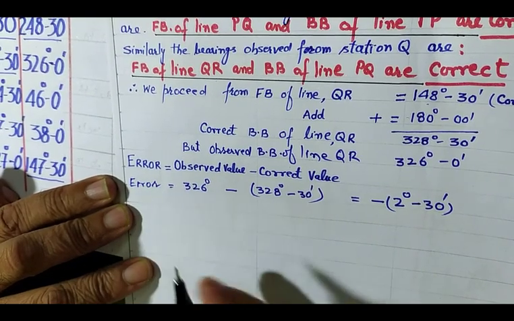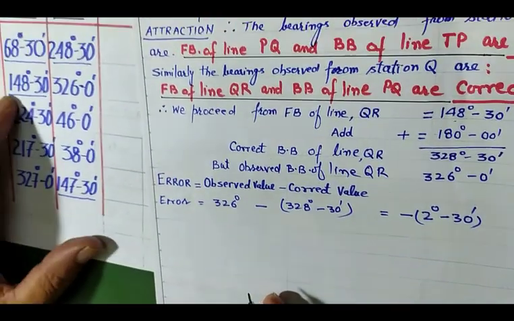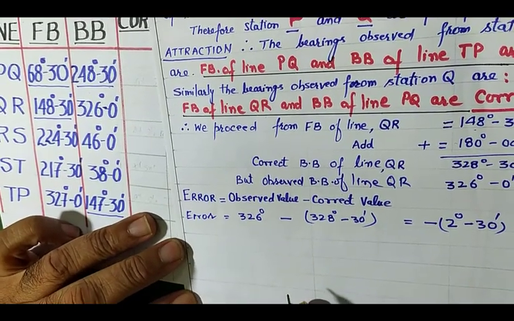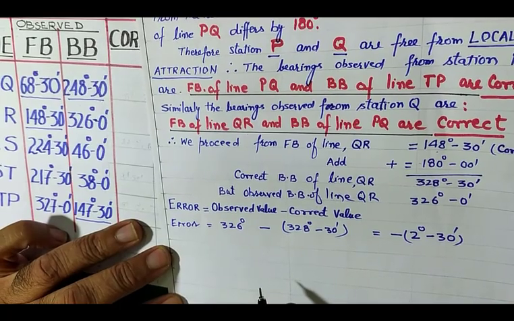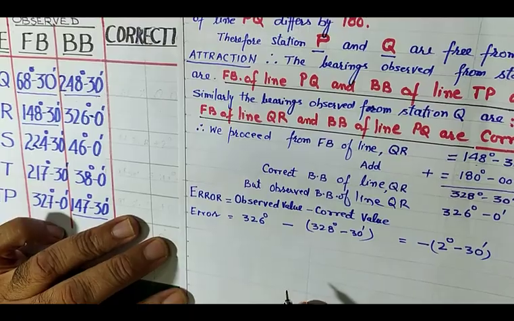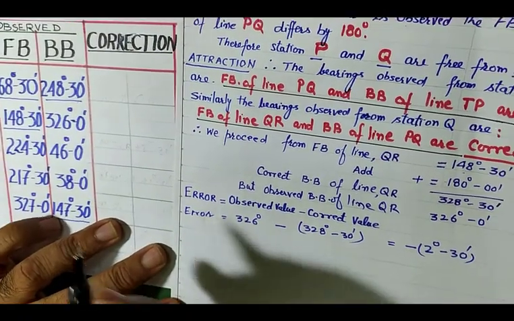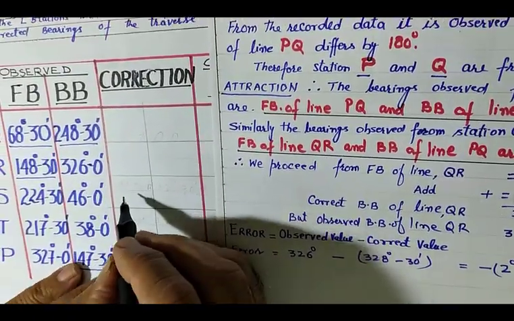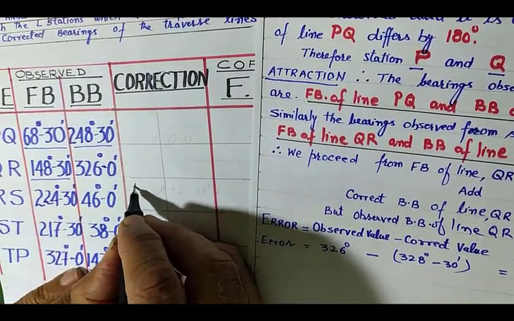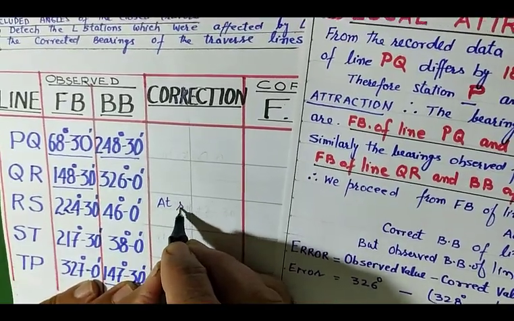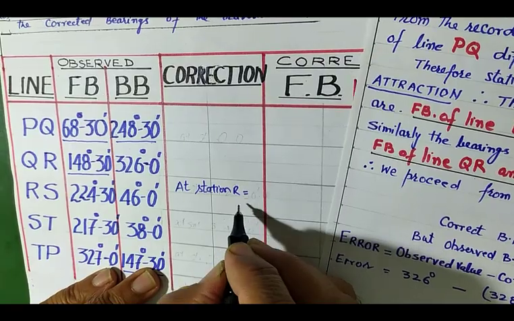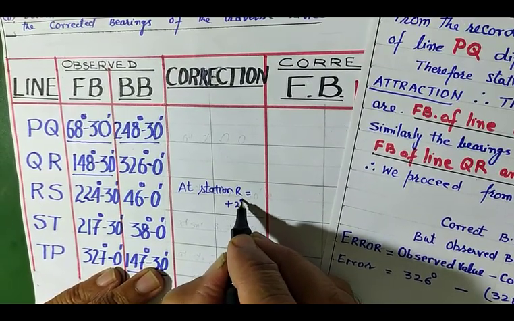This error is observed at point R. So then we have to apply the correction at station R. The correction applied at station R is equal to plus 2 degrees 30 minutes.